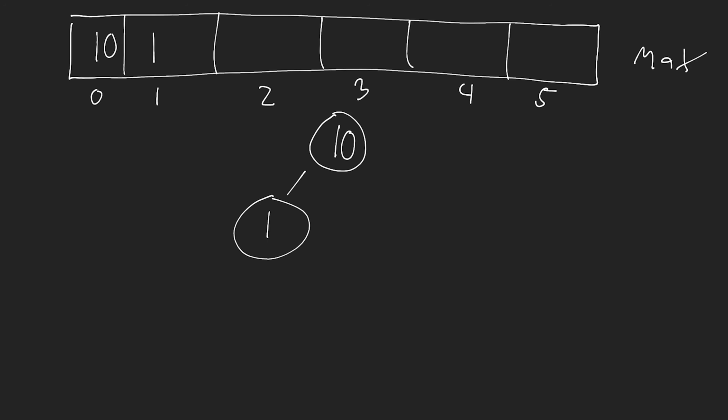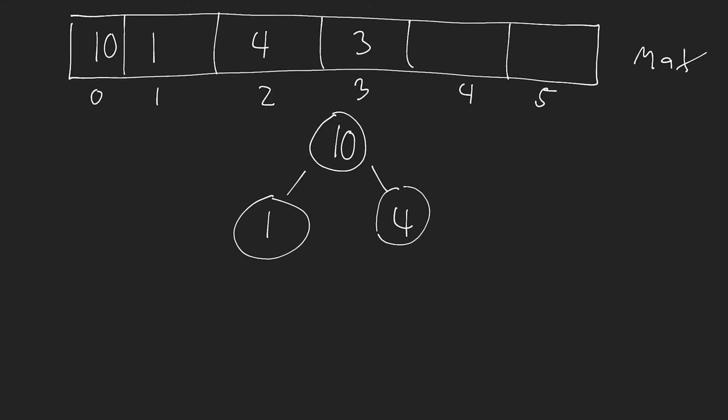Okay. So now let's say we're inserting the value 4. I put that at the end of the array. Now that means that right now it's going to be represented as the right child of 10. What I do is I look at my parent node, which is 10, and I say, okay, am I greater than or less than this? Well, I am less than this, which means there's no operation I need to do because the heap property will be satisfied. Perfect.